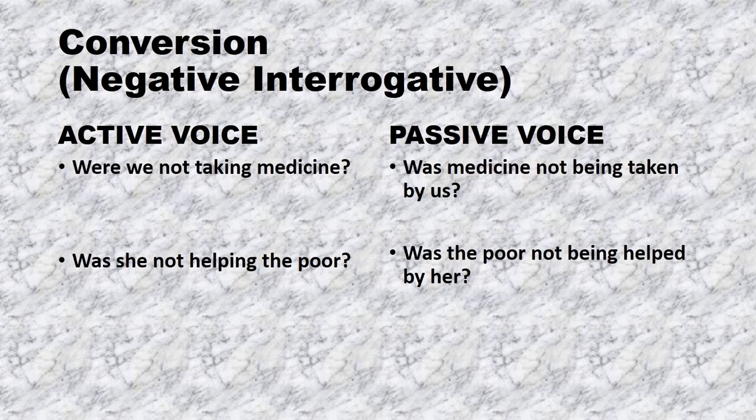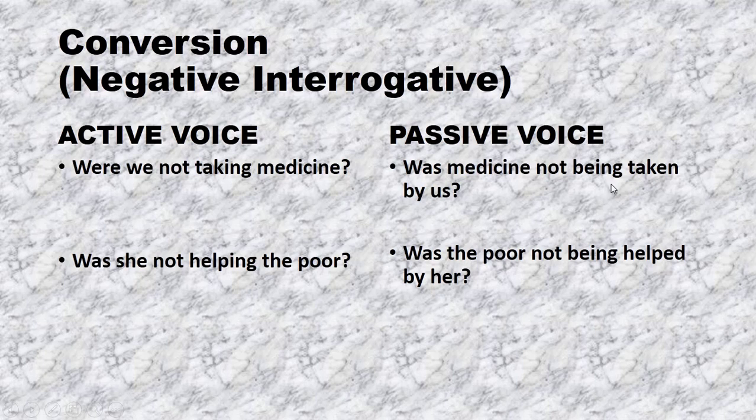Now let's see its conversion. Was medicine not being taken by us? As it is an interrogative sentence as well, we will put helping verb in the beginning. Then we will interchange the position of the subject and the object. We will put medicine in the start after helping verb. Then we will change we into us and we will put the subject in the end. And taken is the past participle form. Right?